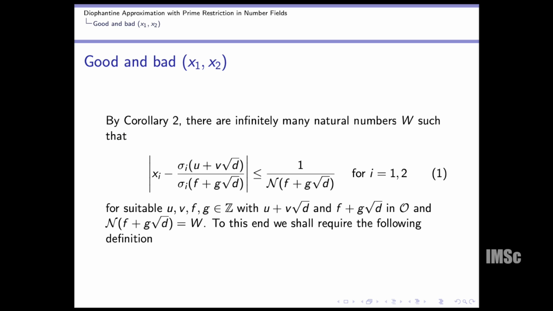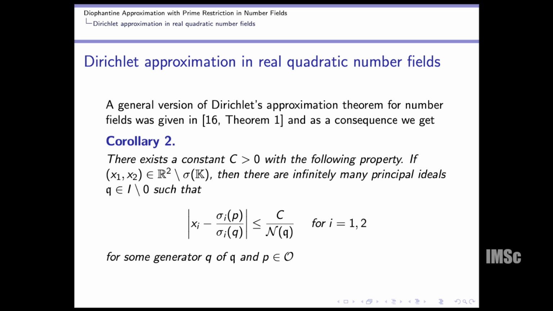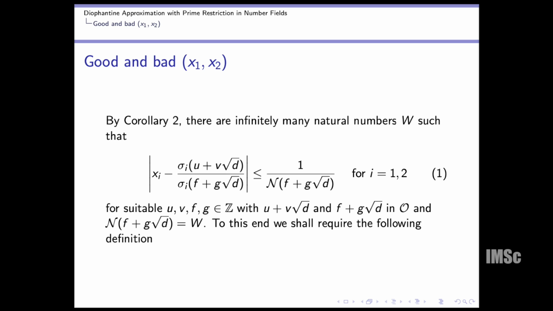That is called a good and bad pair. So if I write it longhand, suppose p equals u plus v square root of d and q equals f plus g square root of d, then the formula comes out that way. We are demanding not only that; suppose we take this quadratic number field